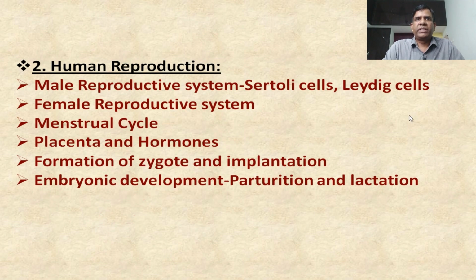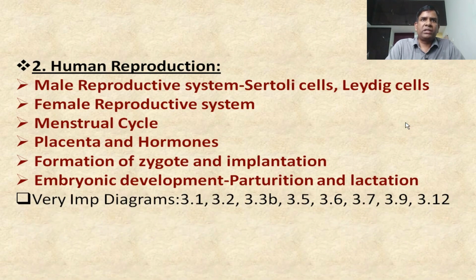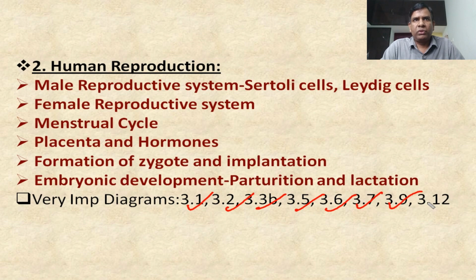Apart from this one, the diagrams. So as I said, whatever diagrams are listed, all these diagrams are very, very important. You have to focus more. Especially the first two chapters, definitely you can expect one diagram. This is about the human reproduction chapter.